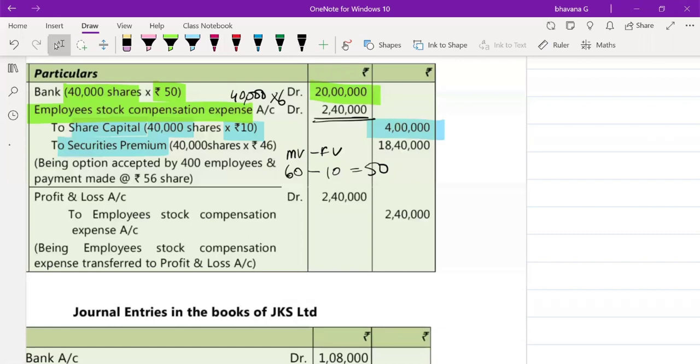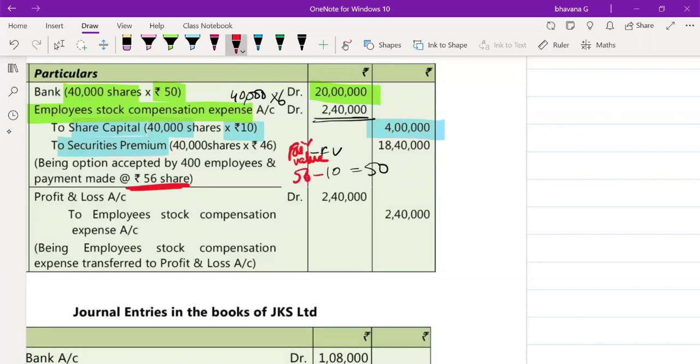Why is it 46? Wait. I just told the concept the opposite way. So if in the question you are taking fair value for calculating intrinsic value, then your securities premium is also going to be based on fair value only. Sorry guys, made a mistake here.